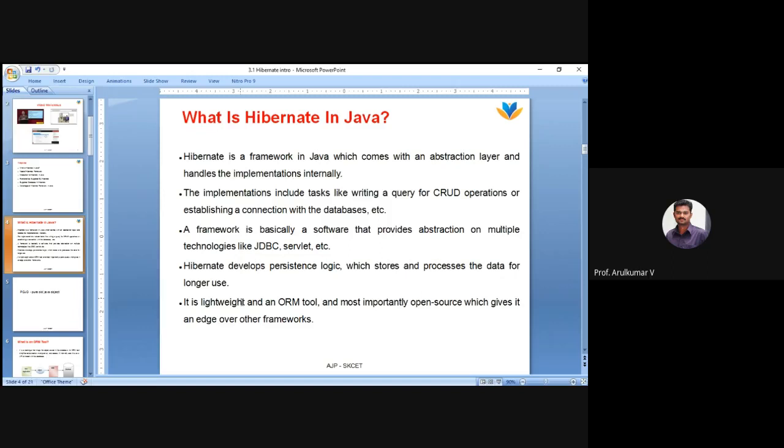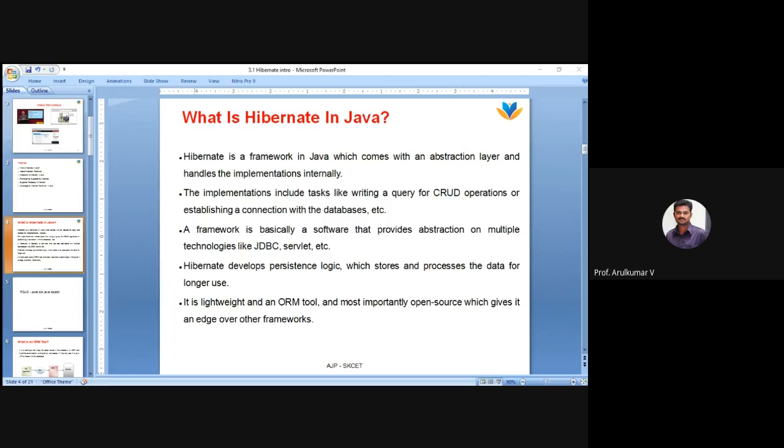It is a lightweight ORM tool, and most importantly, open source. At the time of creating a servlet or JSP program, the IDE asks you to choose the framework, right? Whether you want to use Hibernate or Spring or anything. But guys, here we are going to make one change.